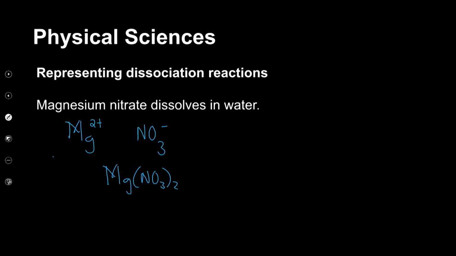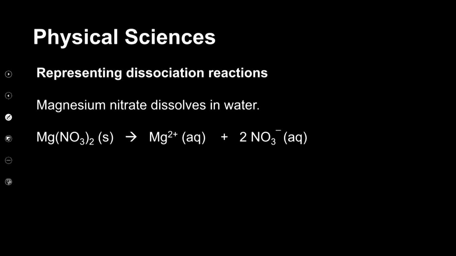So if this dissolves in water, what exactly is happening? We've got magnesium nitrate, which exists as a solid at room temperature. Why? Because of the strong electrostatic forces that exist between the magnesium and the nitrate ion. So this would be more of a crystal lattice. And if it dissolves in water, which means the water is the medium in which this process takes place, this is what is going to happen: we'll have the magnesium ion surrounded by water molecules, as well as the nitrate ions surrounded by water molecules.